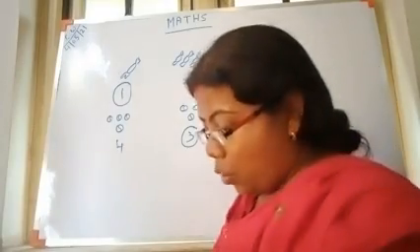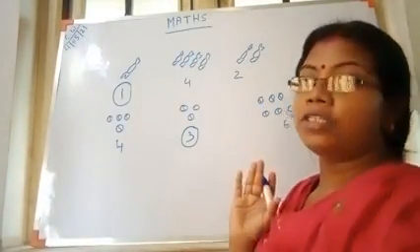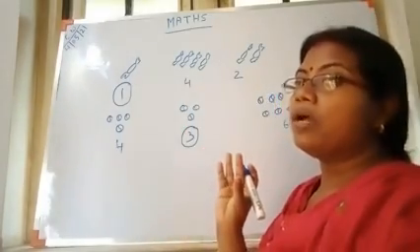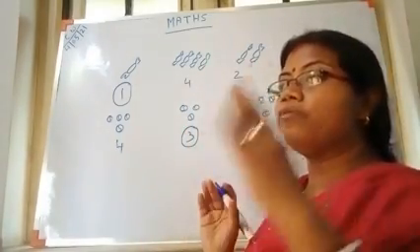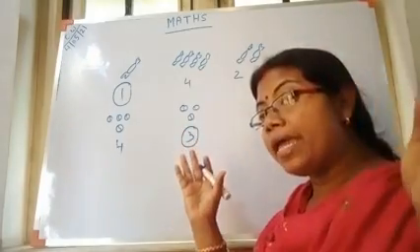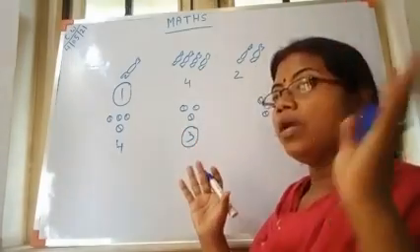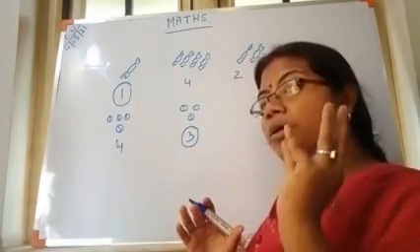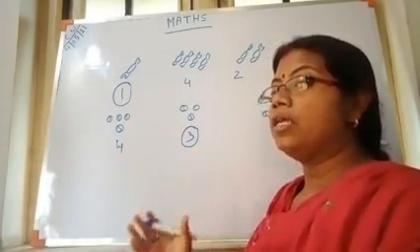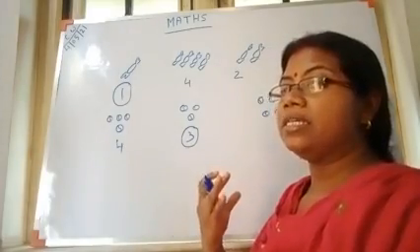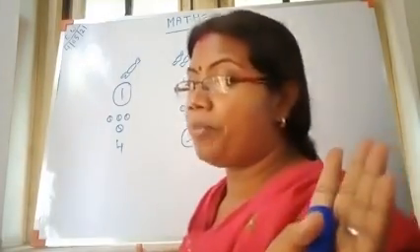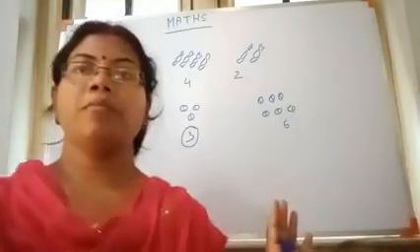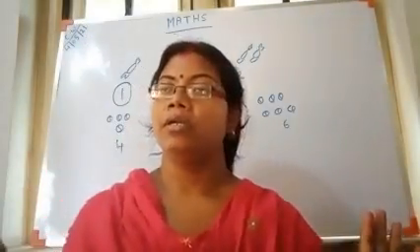When the numbers come in the direction of backward counting, the number becomes small. And when we go forward counting, the number becomes big. Keep this in mind. You can easily find the smaller number and the bigger number. Okay.